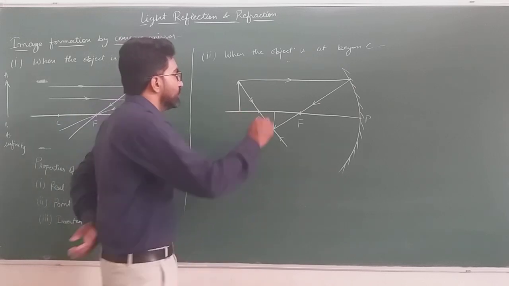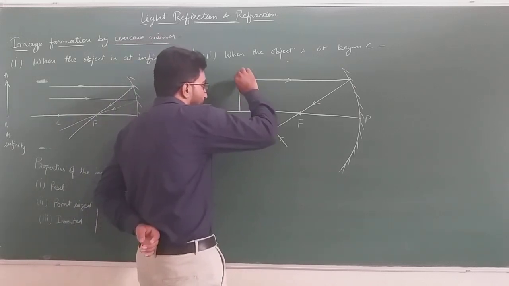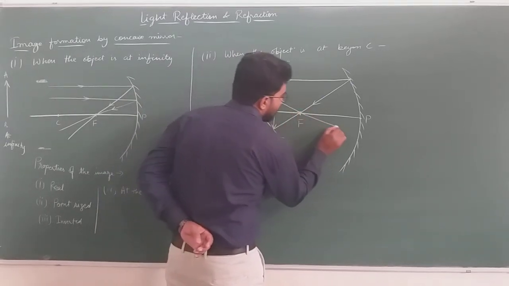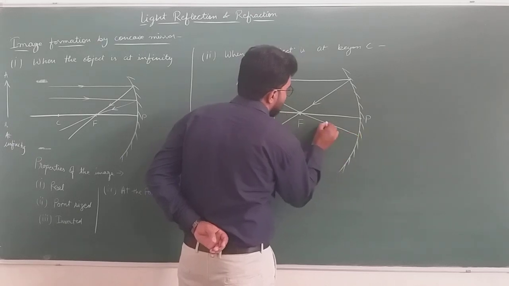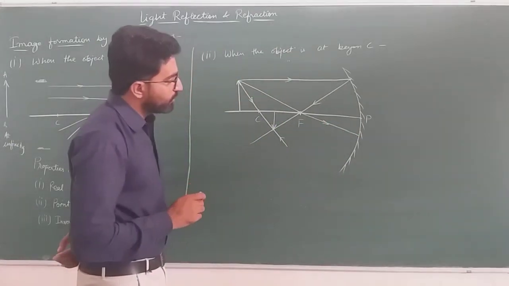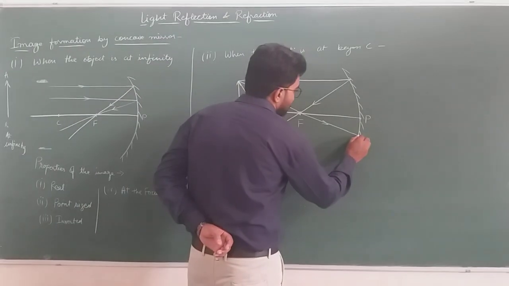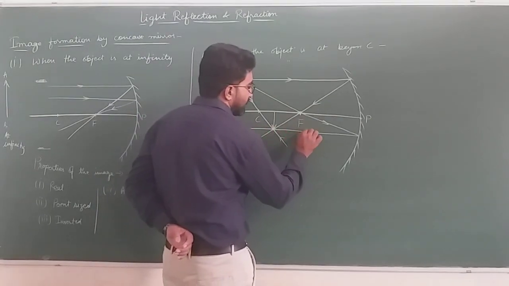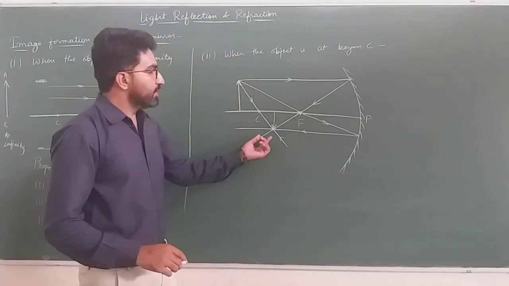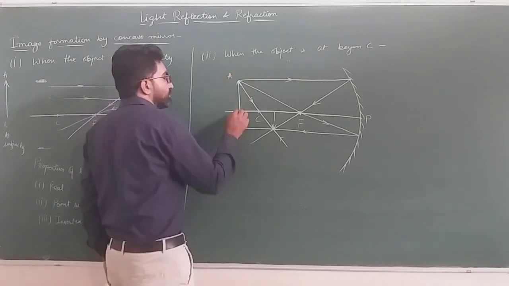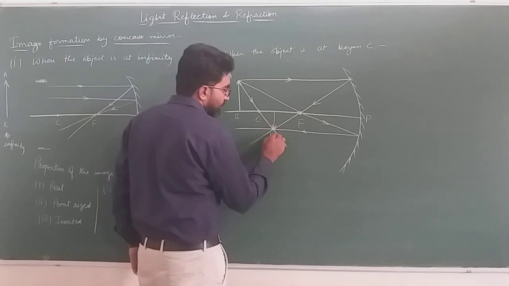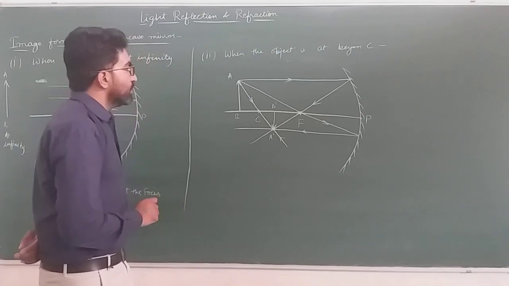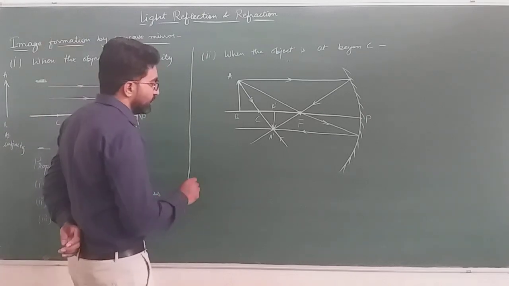Second, we can draw it with the third ray also. When the ray of light passes through the focus, after reflection it will be parallel to the principal axis, and it will again form the image at the same place. Suppose it is our object AB, then we will represent the image by A dash B dash. Okay. Now let's discuss the properties of the image so formed.